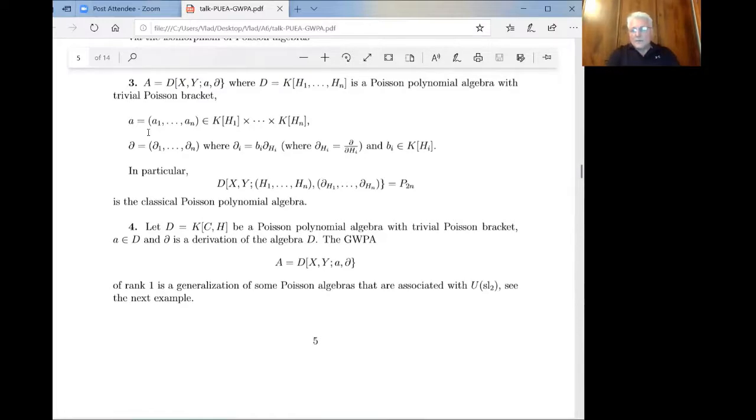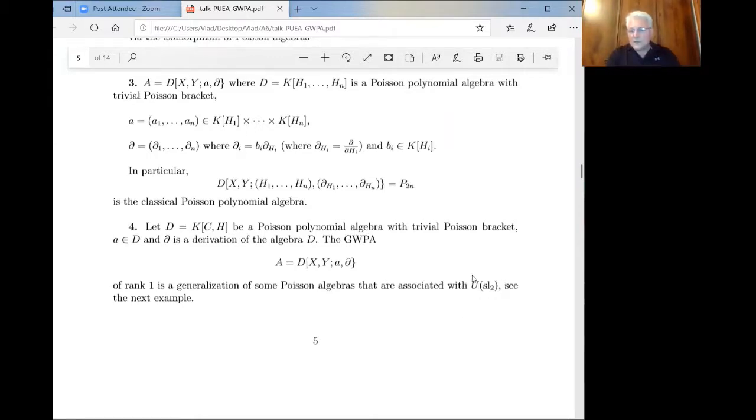So we start with an arbitrary n-tuple of polynomials, and arbitrary derivatives of these polynomials, also arbitrary. And then we can produce the generalized Weyl Poisson algebra. For example, for particular choices of A and D, we have the algebra above. This is a large class of algebras, and many classical Poisson algebras belong to this class. Let me demonstrate this by the example of USL2.